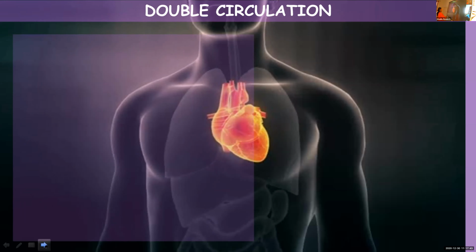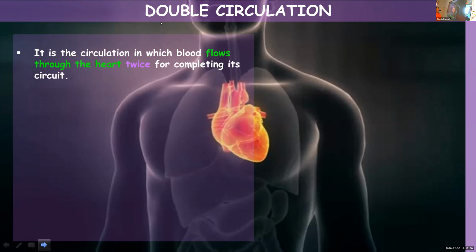Next, we are going to learn about double circulation. Double circulation also we have learned in detail in class 10. Double circulation means the blood is flowing twice through the heart in each cycle. You know that in birds, mammals and all, the oxygenated and deoxygenated blood will never get mixed up. So it's a circulation in which the blood flows twice through the heart for completing the cycle.